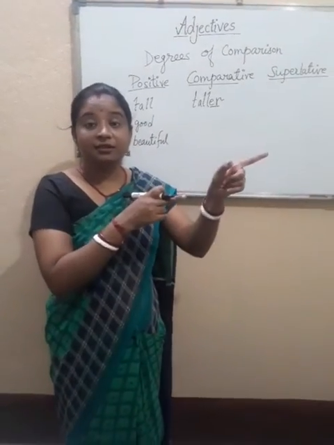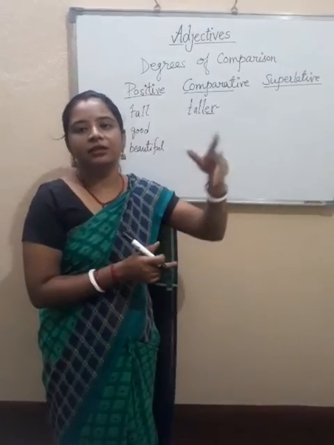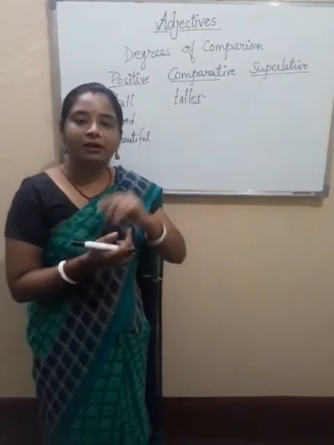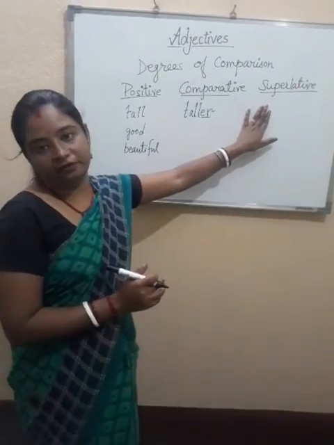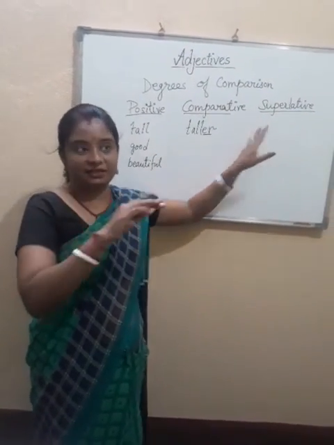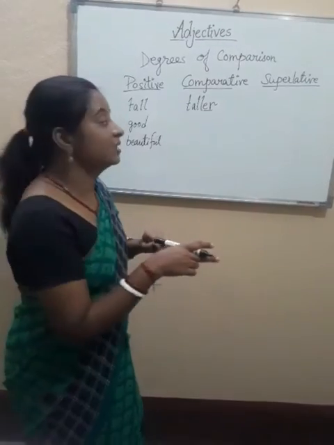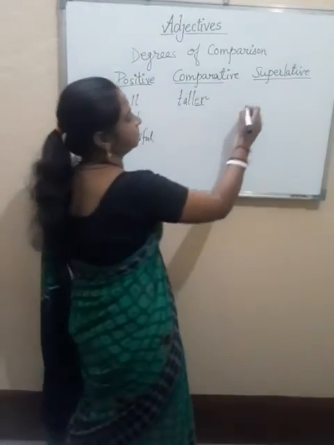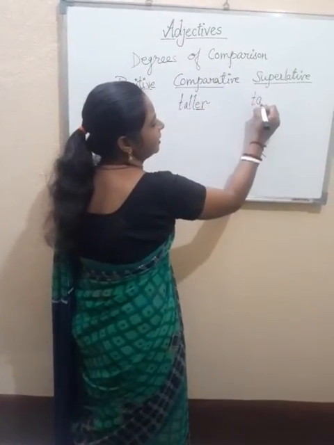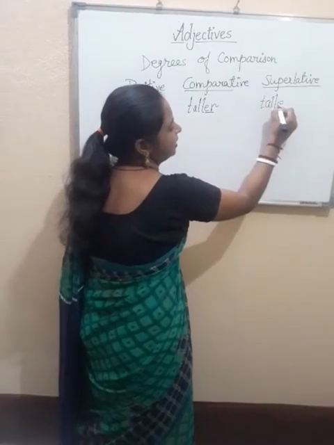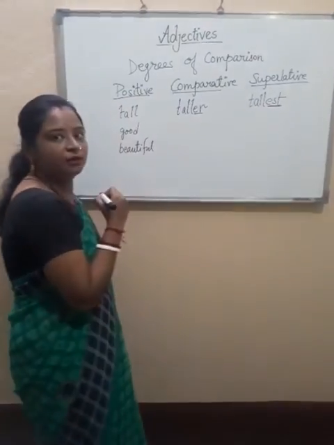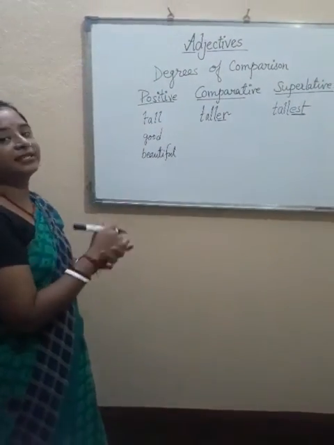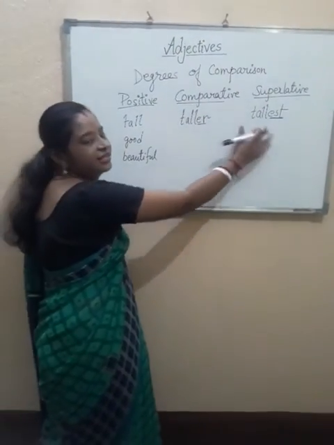She is the bravest girl in her house. So when we compare one with all, that is called superlative degree. We say one is the best among all. In this case, we use est. So tall is the word here, and we are going to add est. It becomes tallest.